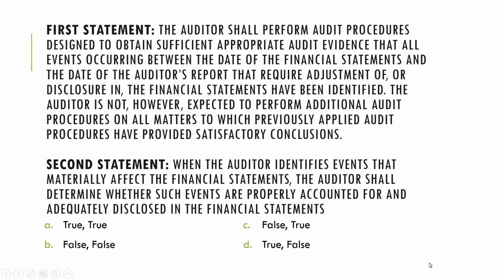Now, this particular question would require us to evaluate two statements as to whether they are true or false. Let's look at the first statement. The auditor shall perform audit procedures designed to obtain sufficient appropriate audit evidence that all events occurring between the date of the financial statements and the date of the auditor's report. Can you picture that? There seem to be too many words. So let's repeat. You shall perform audit procedures designed to obtain sufficient and appropriate evidence that all events occurring between the balance sheet date and the date of the auditor's report that require adjustment of or disclosure in the financial statements have been identified.